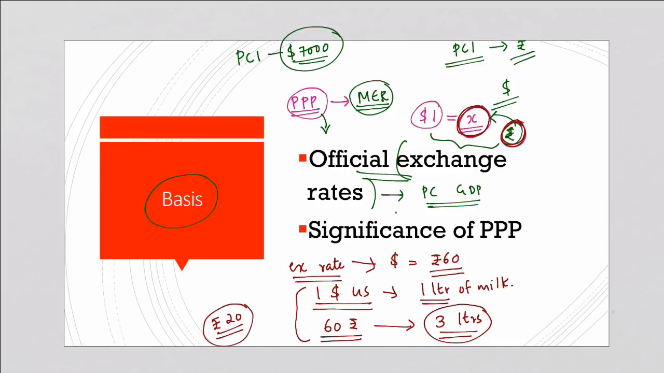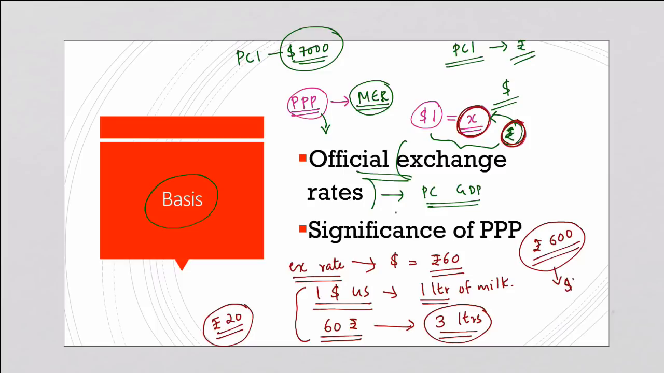Now suppose India's GDP is rupees 600. This is just an example. I am just simplifying the numbers in order to make you understand the concept. So suppose and assume that India's GDP is rupees 600. So market exchange rate would be $10.